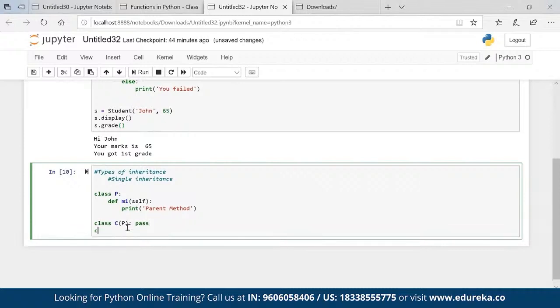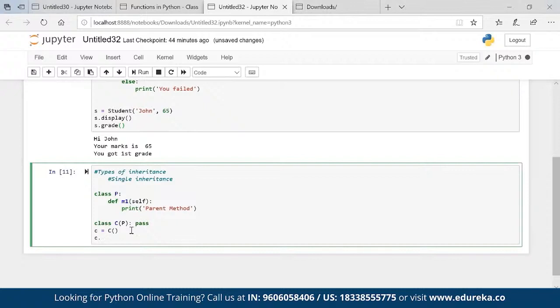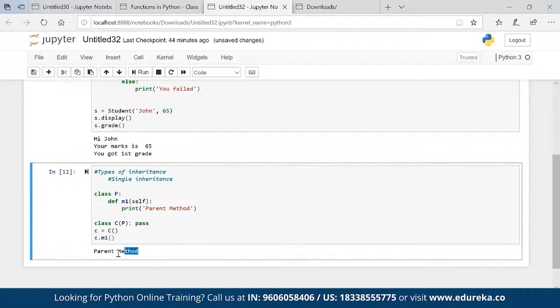So if I go ahead and create a class object, and then when I check C dot and tab, M1 automatically comes in, and you can see that it is helping us to find the details of parent. So basically I called a class C. C has a property of parent, and parent has a property def M1. So automatically that property is assigned to C.